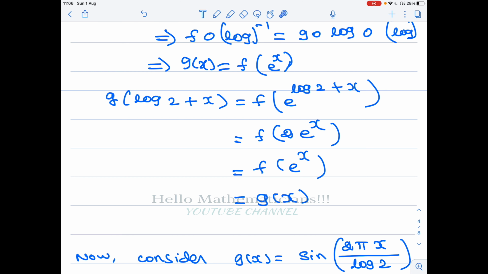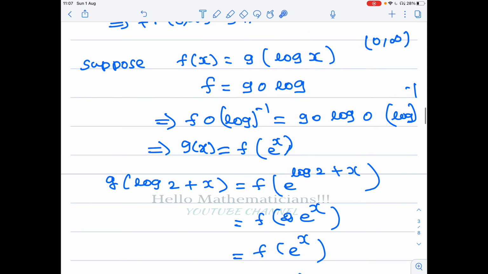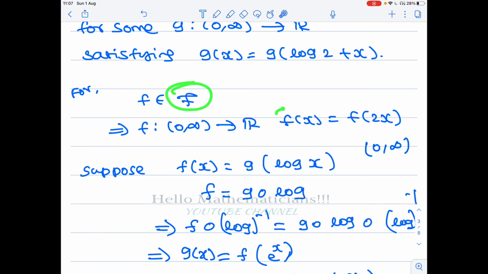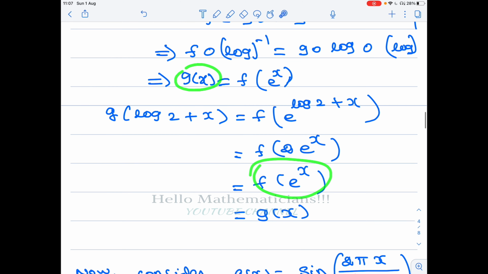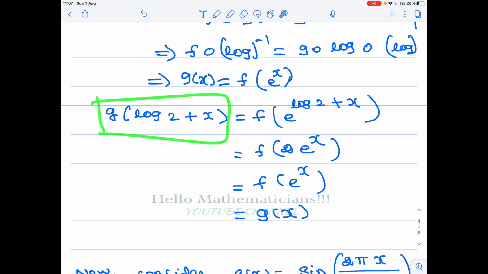So f of 2 e power x is equal to f of e power x, because f belongs to F, so it satisfies this condition. So you get f of e power x, but f of e power x is by definition g of x. Therefore g is a periodic function of period log 2.